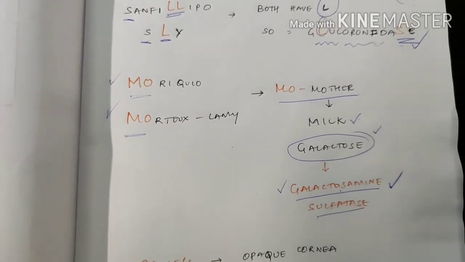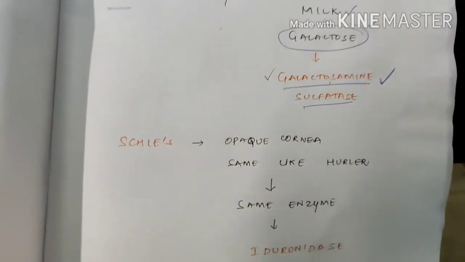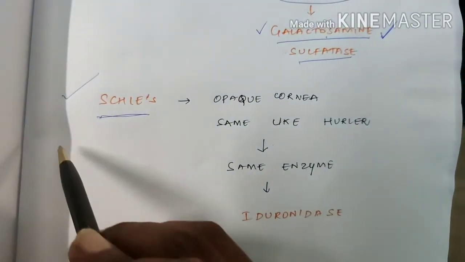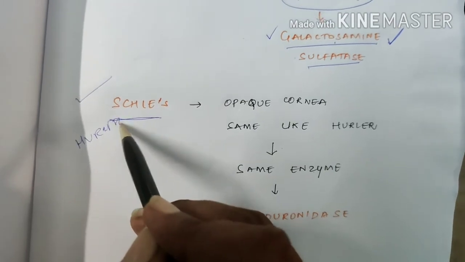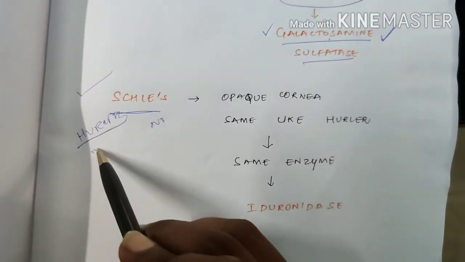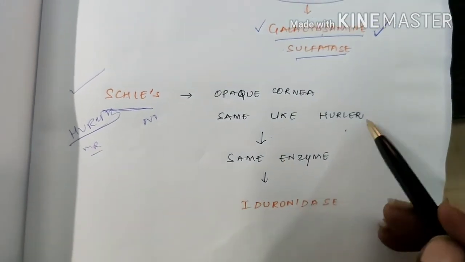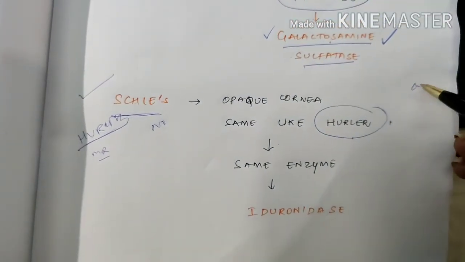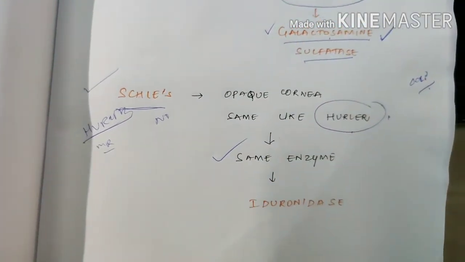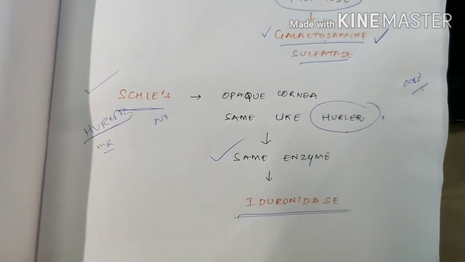Now go to Scheie. I told you Scheie is the same as Hurler. In Scheie there will be no MR, in Hurler there will be MR. Both have cloudy cornea and the same enzyme, that is iduronidase.